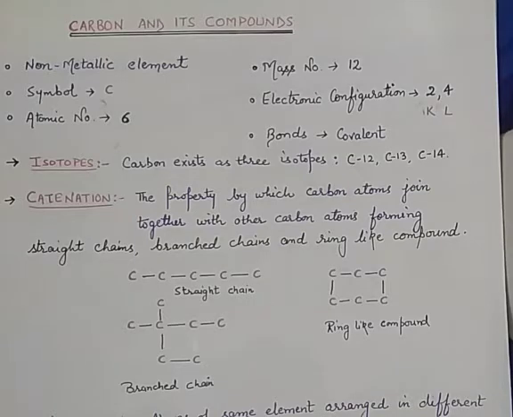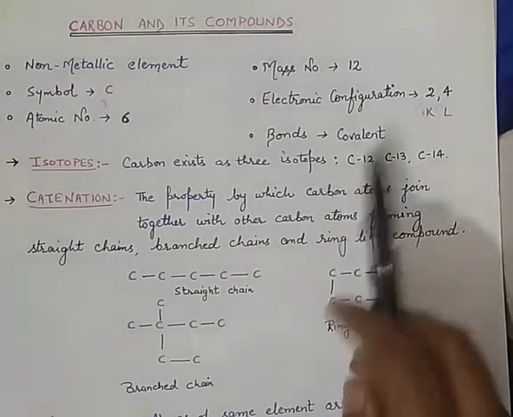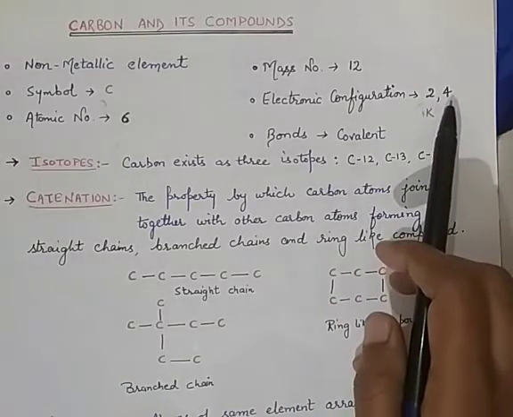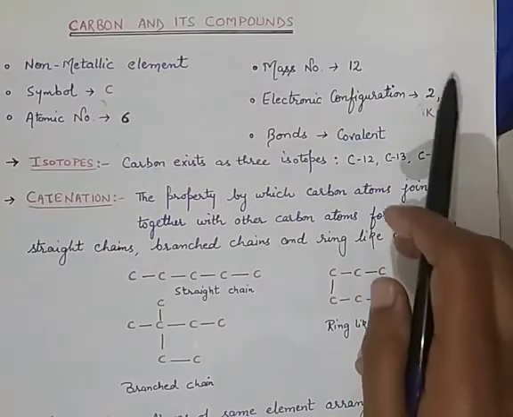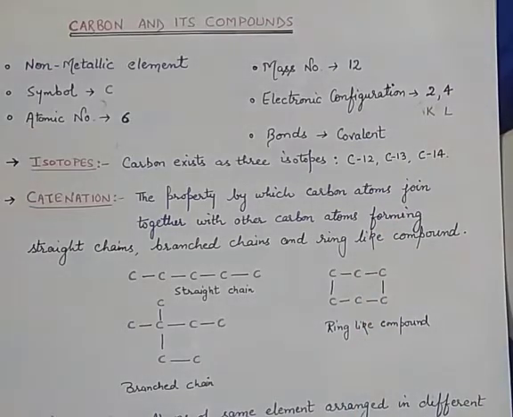To make itself stable, an atom of an element either gains electrons or loses electrons. If the outermost shell has 2 electrons or 8 electrons, then that atom is stable. Here carbon has 4 electrons in the last valence shell, so it is not stable.